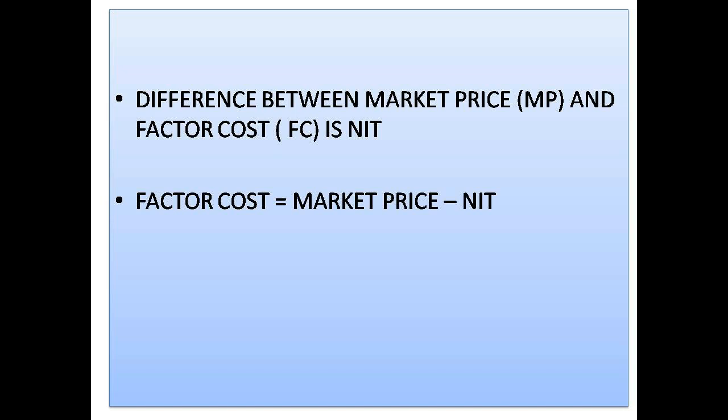So here we should understand the difference between this market price and the factor cost. The difference is NIT. So from GDP MP, if you subtract NIT, you will get GDP FC. So difference between MP and FC is nothing but NIT. From MP, if you want to get FC, you need to subtract NIT. So keep these things in mind.